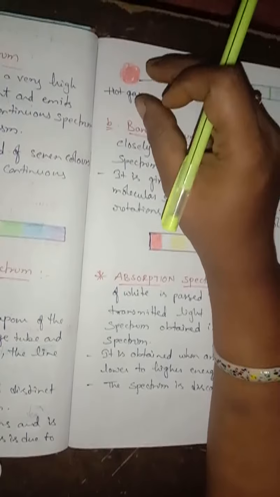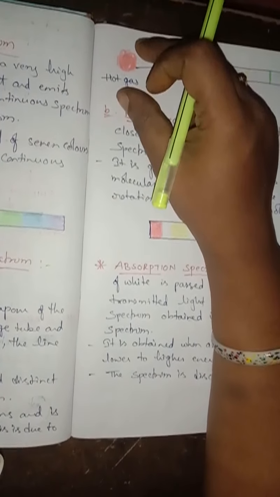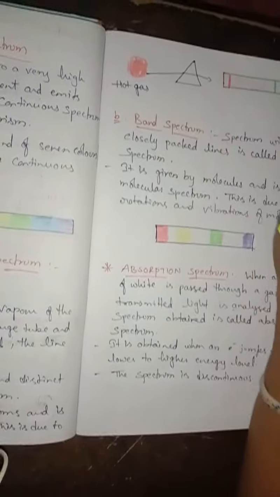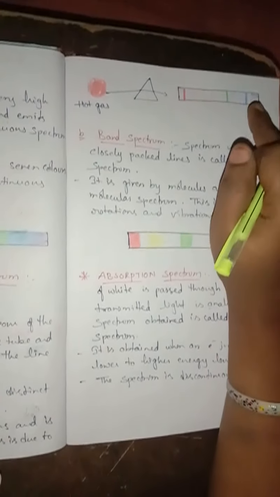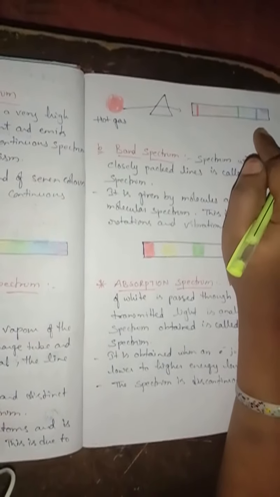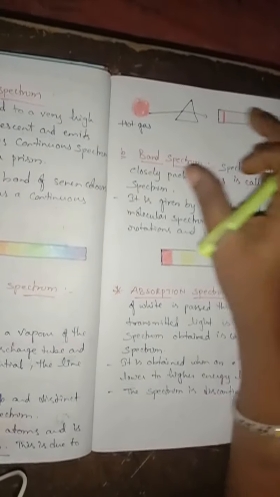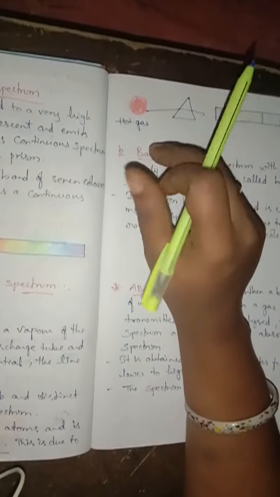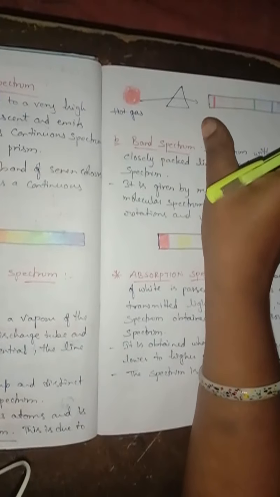Why is it called atomic spectrum, children? Because the spectrum which is produced by atoms is called atomic spectrum. Why does it happen? Due to transition of electrons. For example, if you take sodium vapors, it gives two bright lines of wavelengths 5890 angstroms and 5896 angstroms, in the yellow region. Understand, children? So what are the examples for line spectrum?